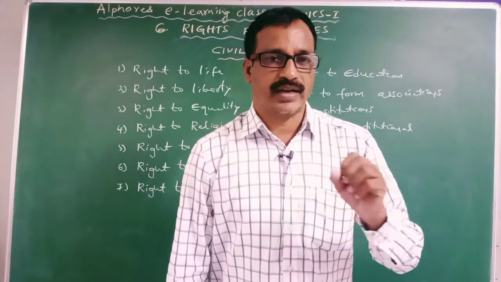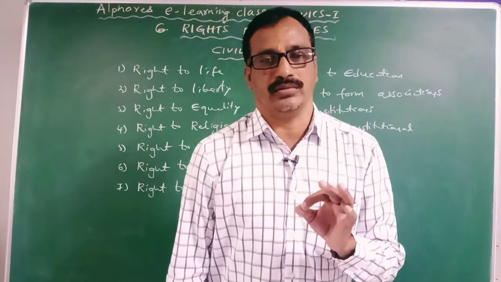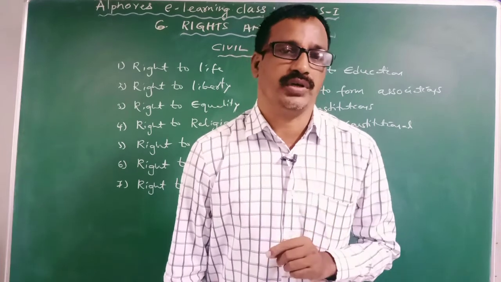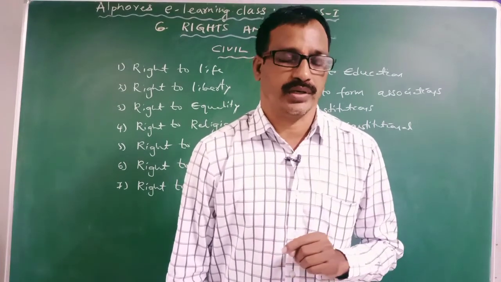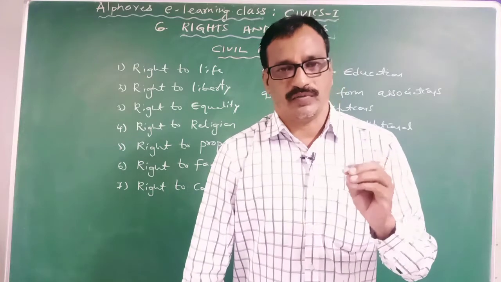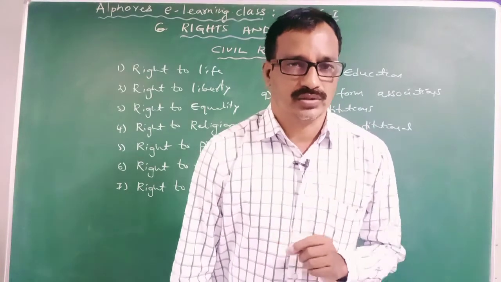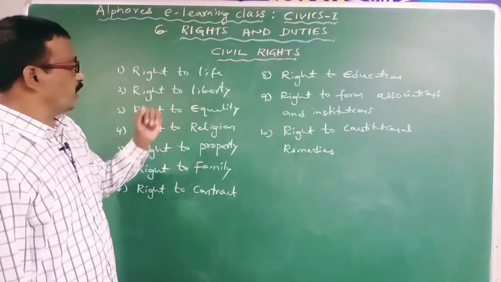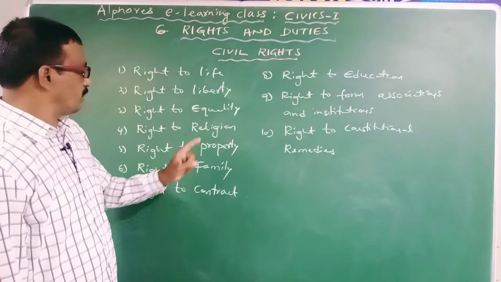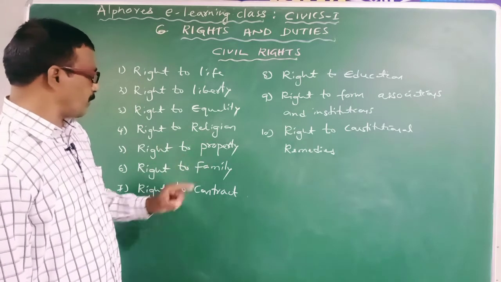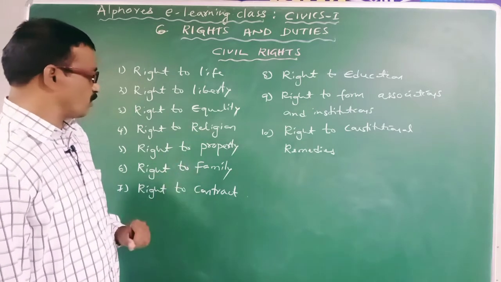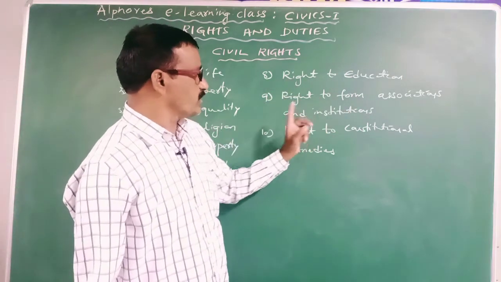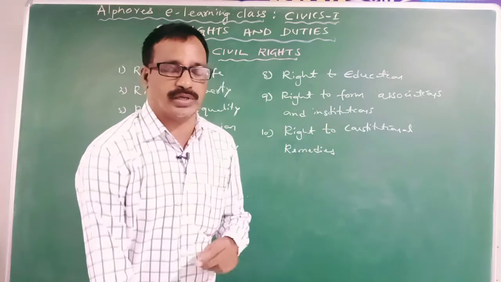Civil rights mainly aim at providing an honorable life, happy life, and a dignified life to individuals. Clear? So, what are the examples for civil rights? These are the examples for civil rights: right to life, right to liberty, right to equality, right to religion, right to property, right to family, right to contract, right to education, right to form associations and institutions, right to constitutional remedies.